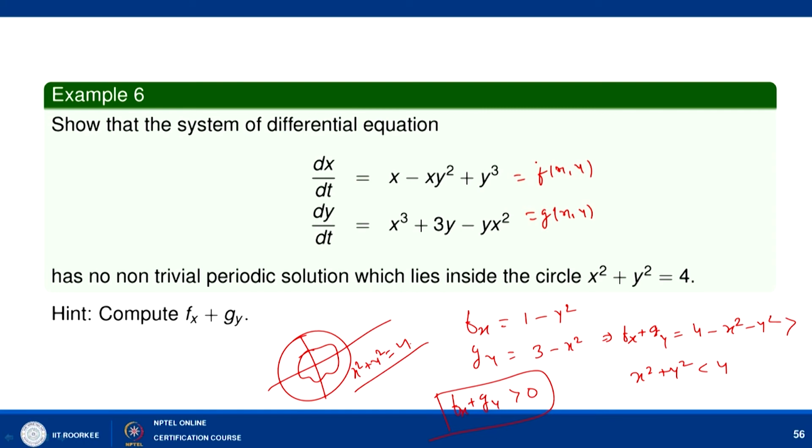So, with this we conclude our lecture here. What we have shown is that if we do not have any closed orbit, then we do not have a limit cycle, and we do not have any non-trivial periodic solution. For existence of a periodic solution and hence for a limit cycle, we must have a closed orbit.